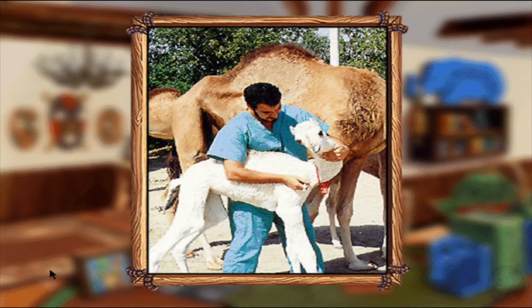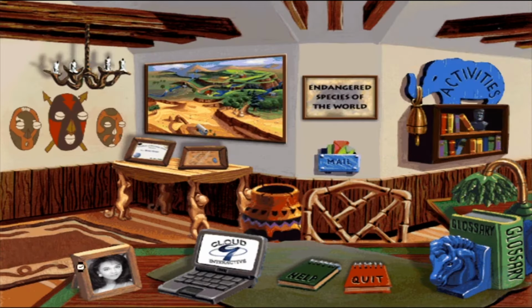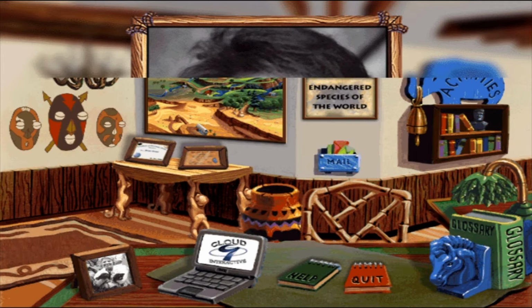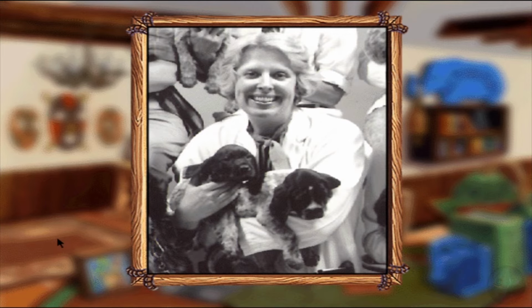Dr. Ahmed Tiberi, Scientific Director at the Veterinary Research Center in Abu Dhabi. The primary focus of this research is artificial breeding and reproduction of valuable racing camels. In 1990, Dr. Debbie Turner was crowned Miss America. She received her DVM in 1991. Dr. Turner currently divides her time between veterinary public relations and motivational speaking. Dr. Shirley Johnston is a leader in veterinary education. She has trained more than 10,000 vets in 11 countries. Currently, she is head of the Clinics and Veterinary Teaching Hospital at Washington State University.